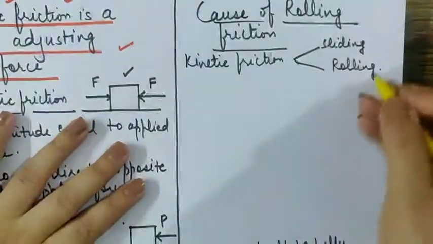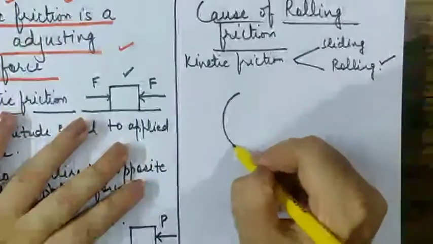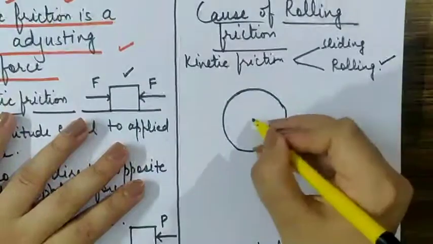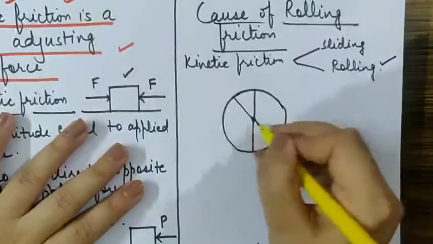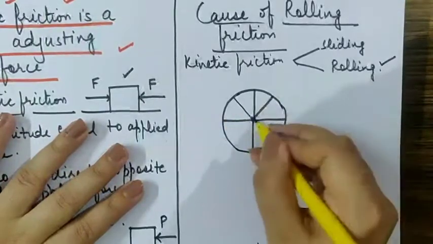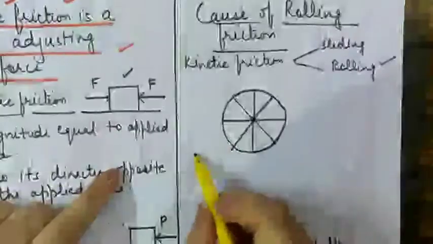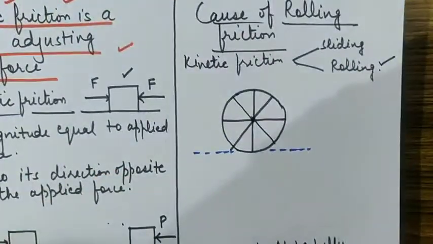For understanding the rolling friction, you must learn that if a tire which is in the form of a circle is rolling on the ground, we might give this diagram the shape of a tire. If this tire is placed on some surface, a small area of the tire is in contact with the ground.